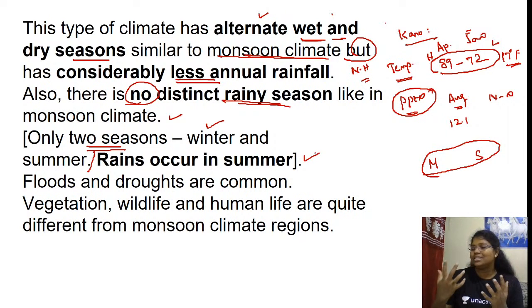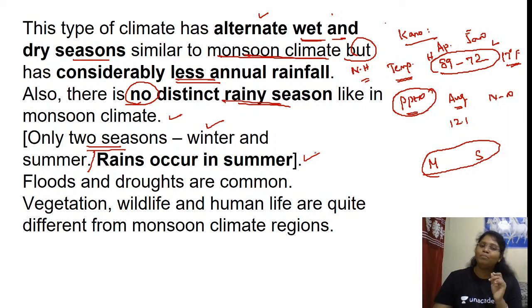What is this characteristic with respect to tropical monsoon and tropical marine? We have four distinct seasons: rainy season, summer season, winter season, cool dry season. Here we have only two seasons: hot season and cold season. Okay, winter and summer. In the summer season, you have precipitation in the Northern Hemisphere. Winter is dry. In the Southern Hemisphere, in winter you will have precipitation and summer is dry. Is this clear? Very, very important point.